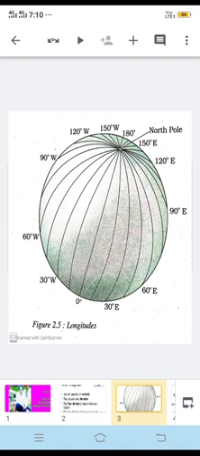So why do we have standard time? Why do we require the standard time? That is also explained.